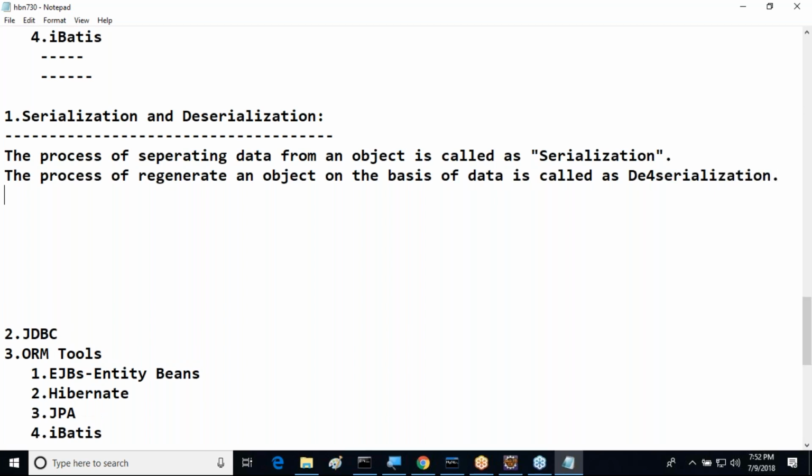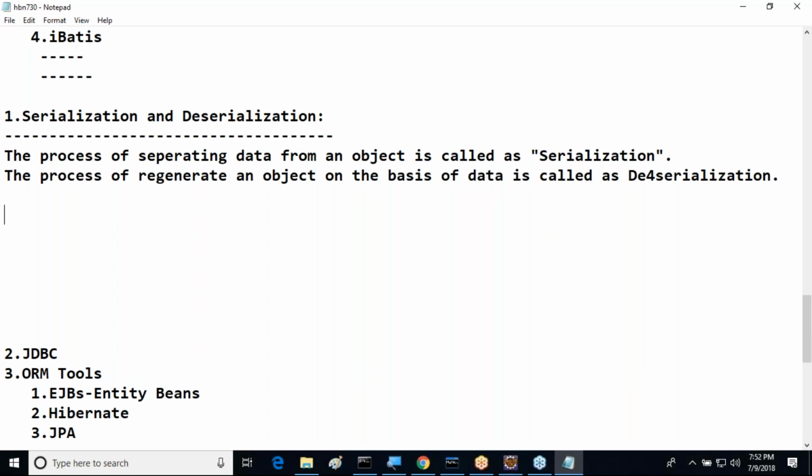Understand it? The process of separating data from an object is called serialization. The process of regenerating an object on the basis of the data is called deserialization. This is the point: serialization and deserialization. But how, sir, how are we able to perform this serialization and deserialization?